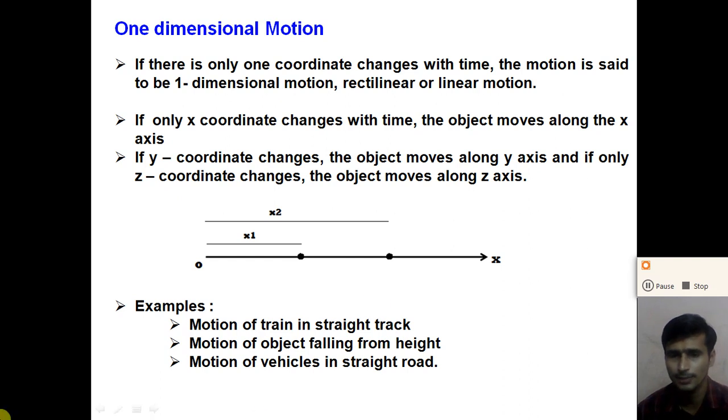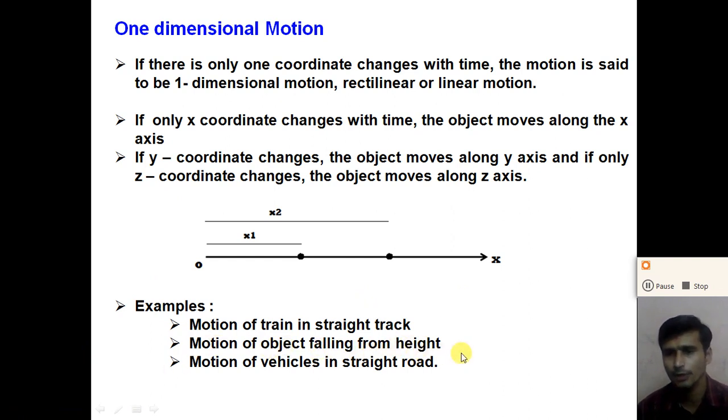For example, what are the examples of one dimensional motion? Motion of a train on a straight track, right? The train is moving on a straight track. We can say that the x coordinate changes with time. The position of the object changes with time, and only the x coordinate changes with time. The second example is the motion of an object falling from a height.